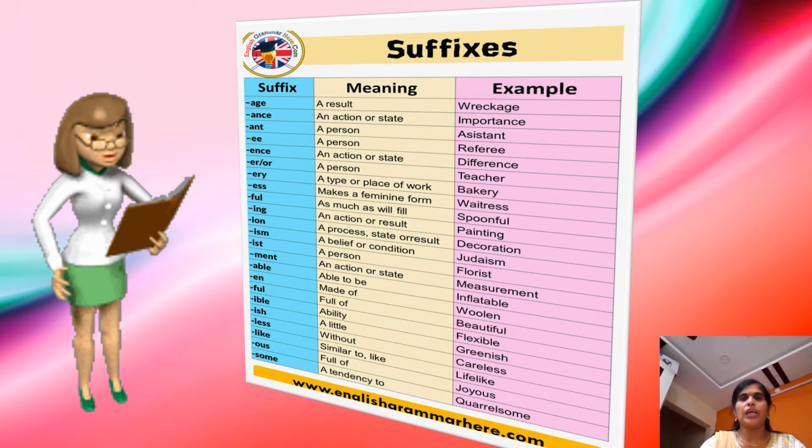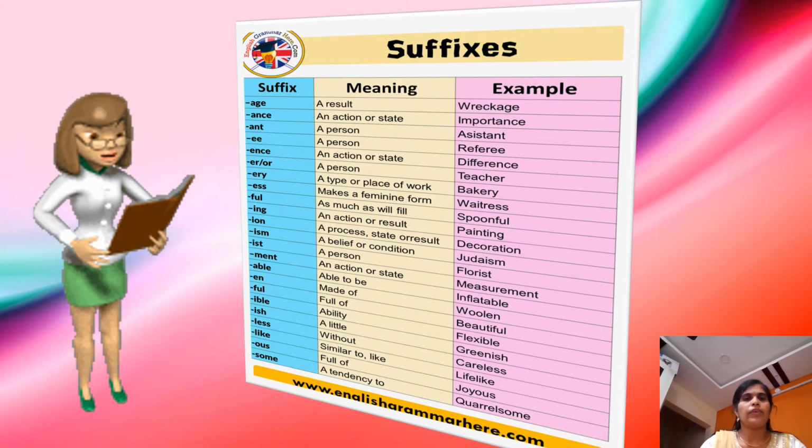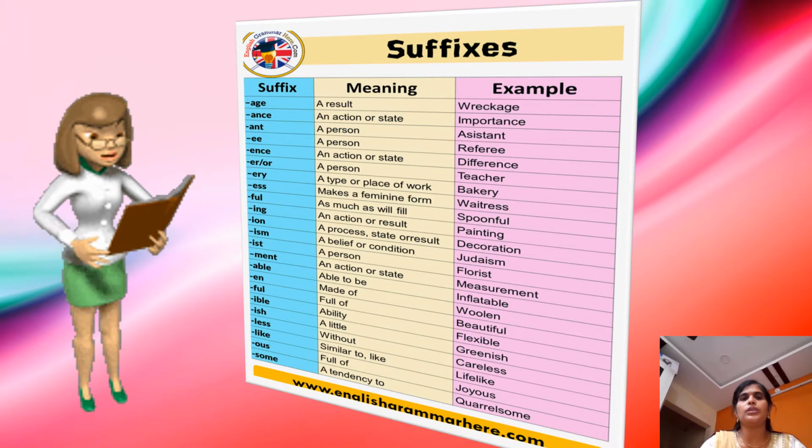And the suffix EE gives the meaning a person, like referee or employee. The suffix ENCE also denotes an action or a state. For example, difference. The suffix ER or OR also denotes a person, like teacher.